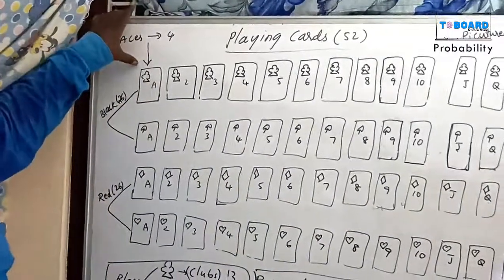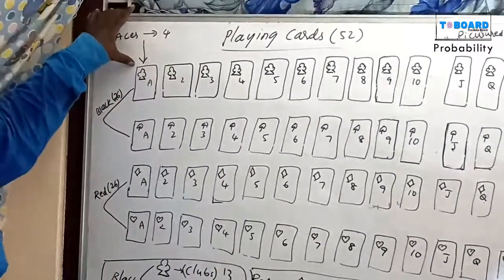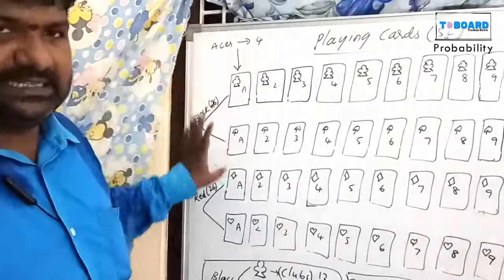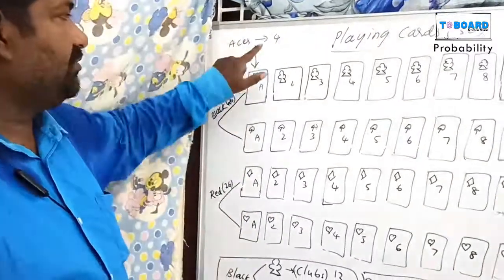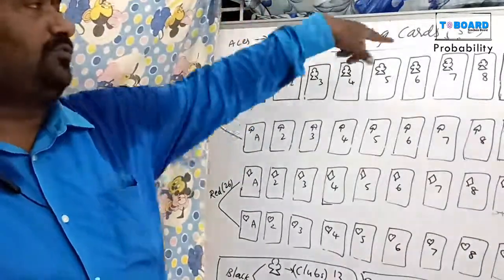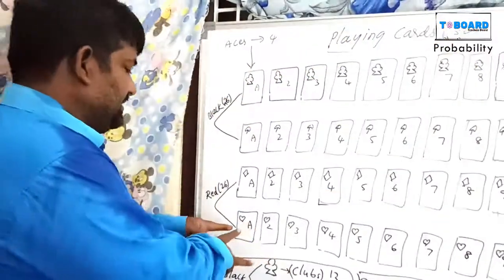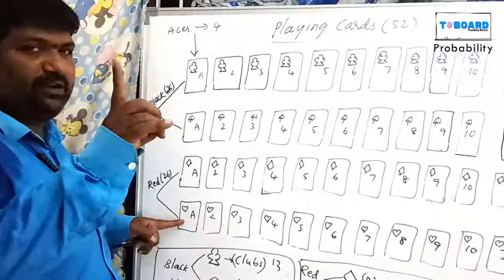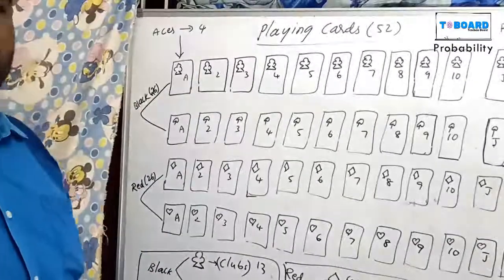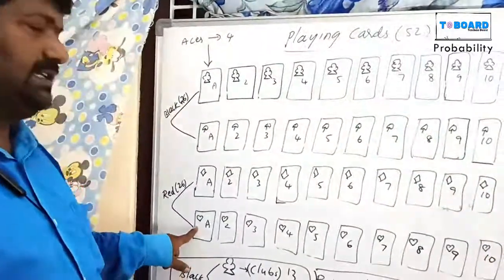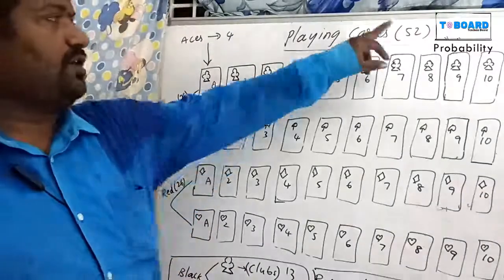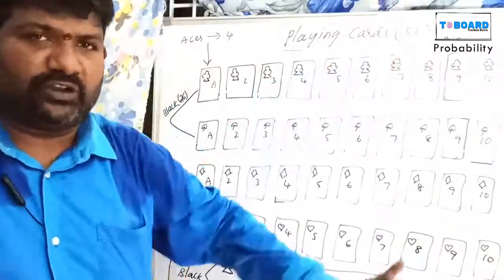What is the probability of getting an ace? Total aces is 4 out of 52, 4 by 52. Heart ace is only one. Aces 4, heart ace 1. 1 out of 52, 1 by 52.